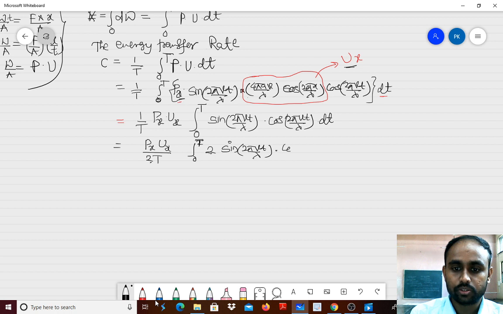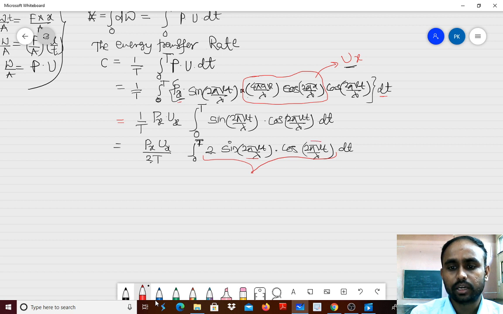You will come to know very soon. So cos of 2 pi Vt divided by lambda into dt. Now look at this equation carefully: this term 2 sine theta and cos theta. Both the thetas are exactly the same. So here we have 2 sine theta into cos theta, and I hope you remember this formula. It is simply sine 2 theta.